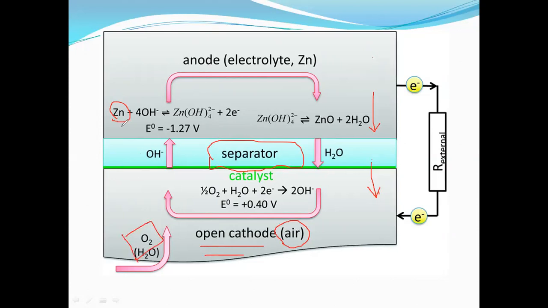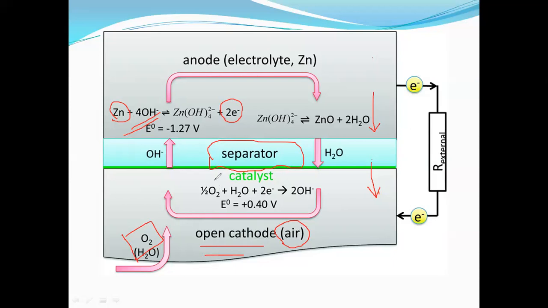Now we see the reaction, right? In the presence of potassium hydroxide as electrolyte, an alkaline electrolytic medium, Zn gives rise to zinc hydroxide, Zn(OH)4, plus 2 electrons. Loss of electrons is known to be the oxidation reaction. So the zinc metal cap undergoes oxidation reaction.